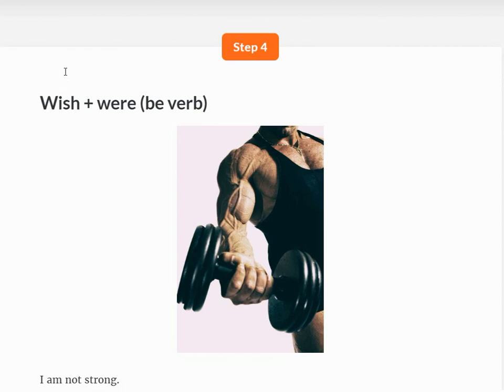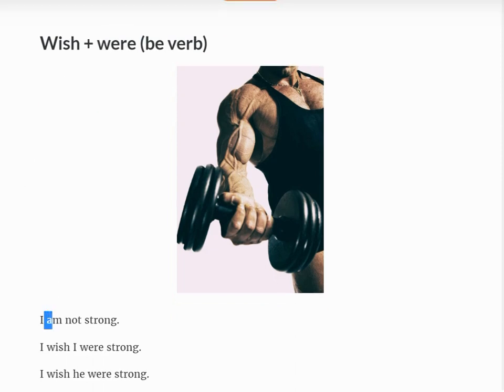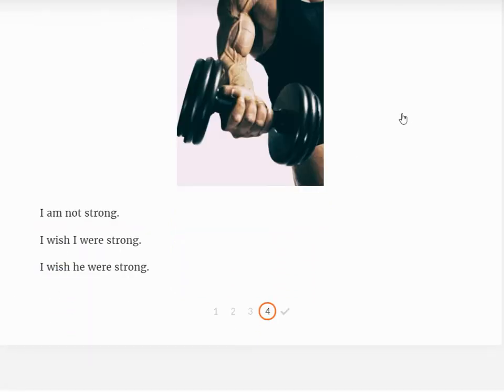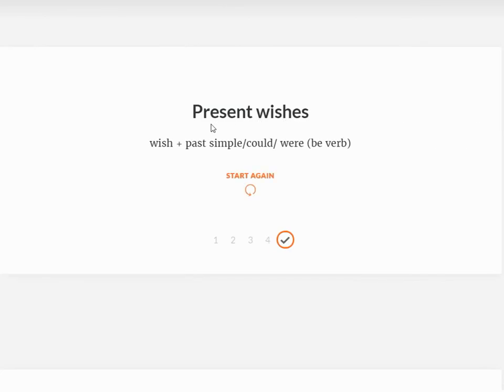When the verb is be, like am, is, are, after wish, we don't use was, we use were. For example, here, I am not strong. I wish I were strong. You want to say, I wish I was strong. But after wish, and the verb is be, we just use were. And I wish he were strong. So, for wishes about the present, we use wish plus the past simple, or could, or if the verb is be, we use were.